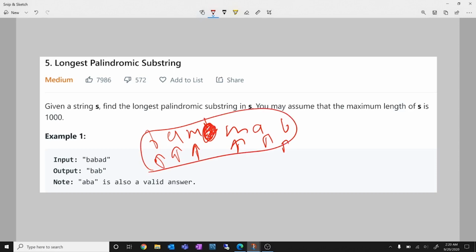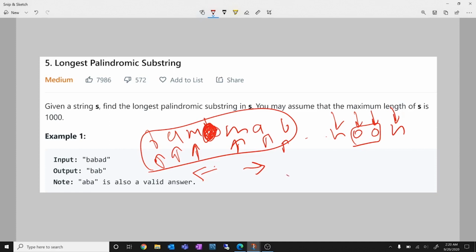In even length palindromes, however, let's say noon, you can see that both of these are the middle elements. So this and this have to be same, this and this have to be same, and so on and so forth. From this observation, I can say that for a palindrome, if I start from the middle and move one step in this direction and one step in this direction, both the characters should be the same. At any point they are not same, that means this is not a palindrome anymore.